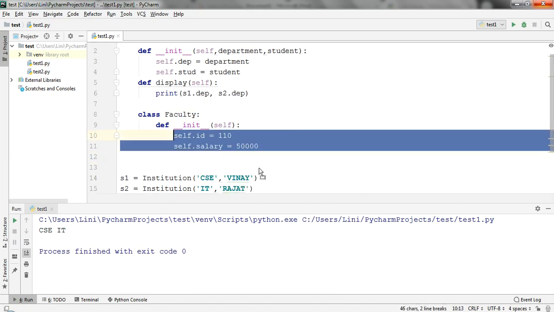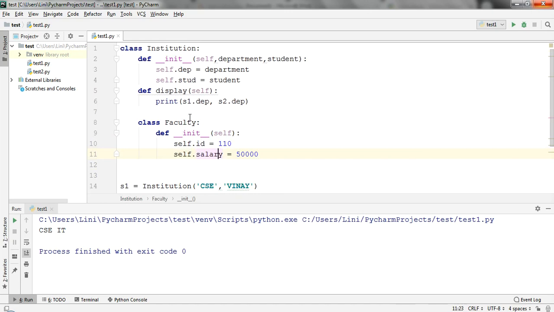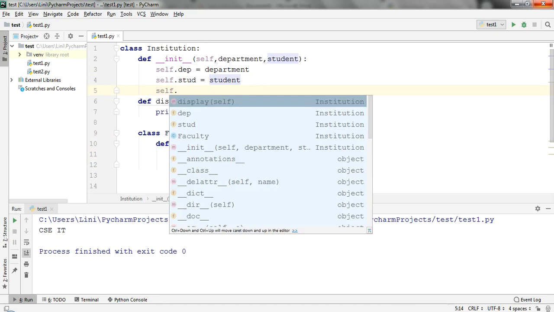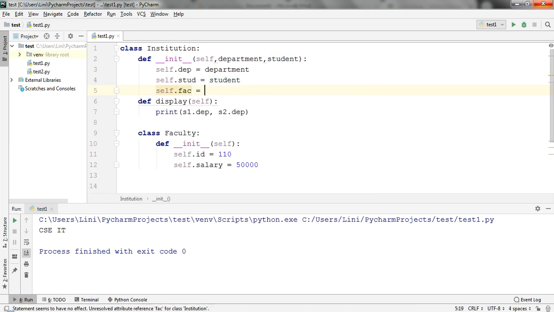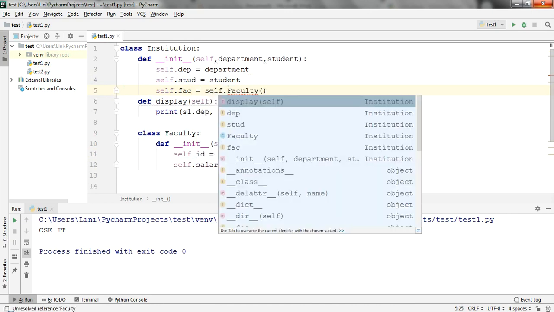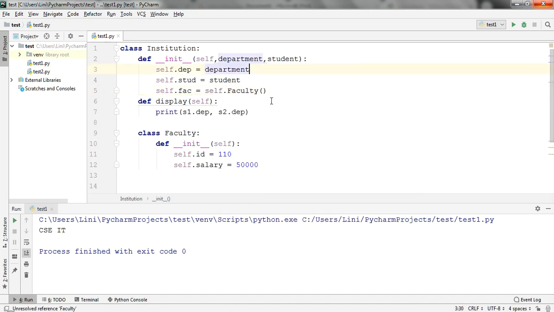How to create this? First I have to create the instance or the object of this particular faculty. That can be created outside this inner class and inside the outer class. This is the perfect place where I can create it. So I can create the instance as self dot, a new name as fac, equals to the class name acting as a constructor. See, I told you that if you're having any kind of error, it will be marked with a red underline. So I will be typing self. Everything is done by the self keyword. Now I think it's done. See, now it has been removed. If I run again it will show the same output, CSE IT.